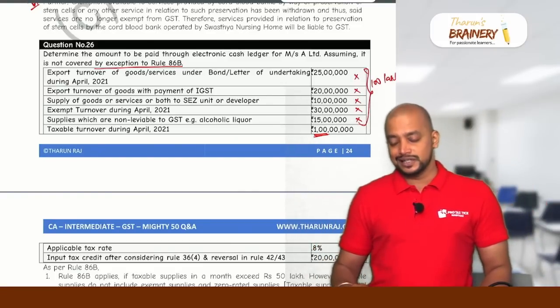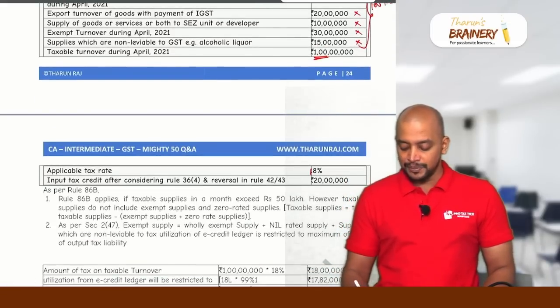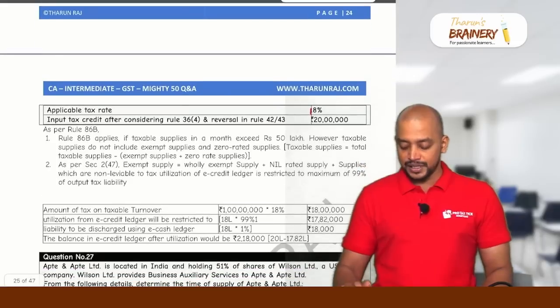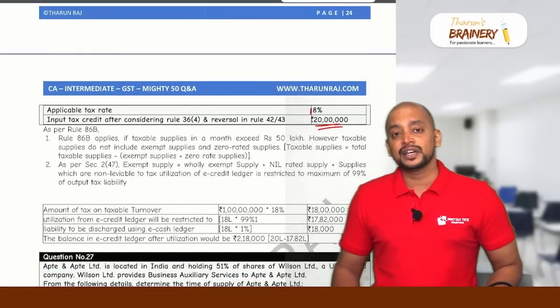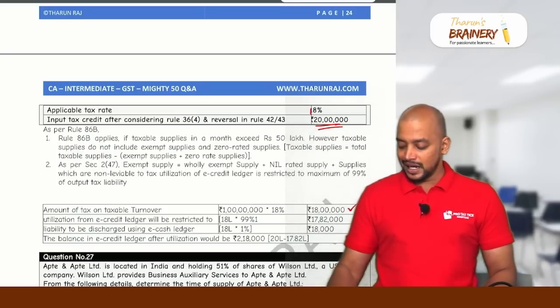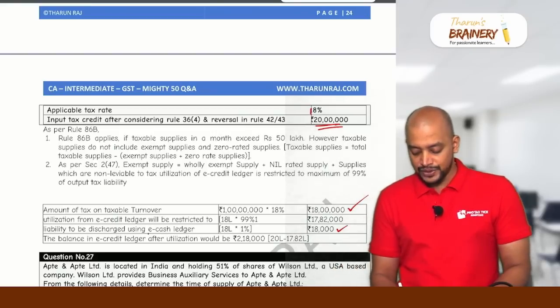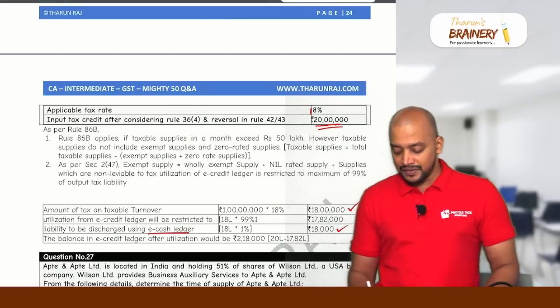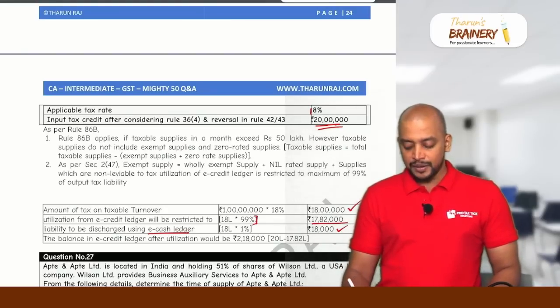So as per Rule 86B, what is the gross liability? 100 lakhs into 18% is 18 lakhs. But we have 20 lakhs in credit ledger. Even then, we can use only 99%. 1%, that is 18 lakhs into 1%, that is 18,000, we have to pay using cash ledger, and the remaining 17,82,000, that is 99%, we can pay from credit ledger.